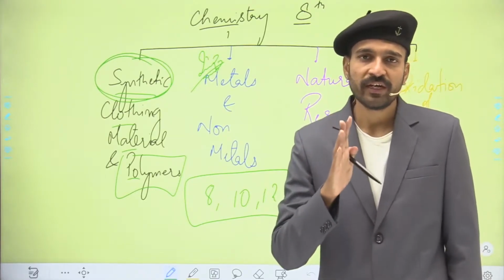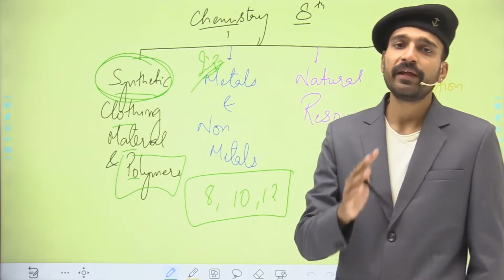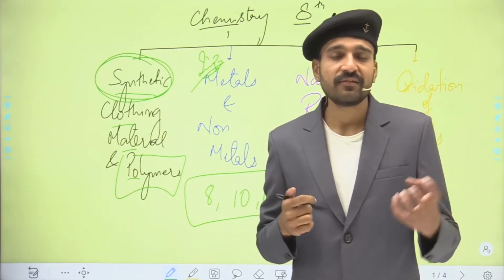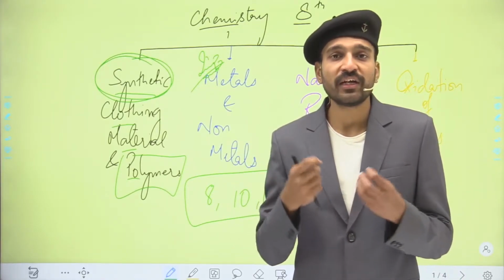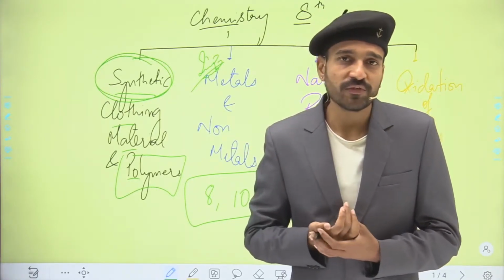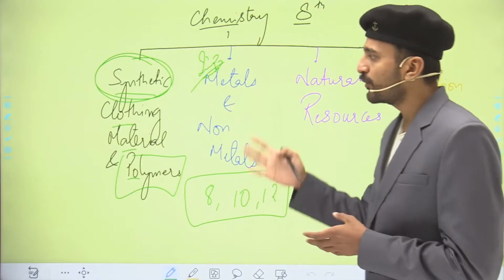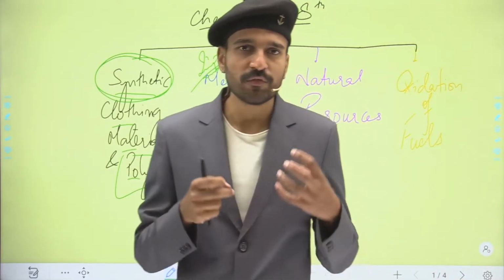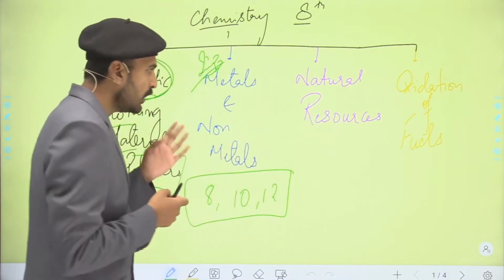We have to understand very clearly the elements that are present in the periodic table, which among them are the metals, which are the non-metals, and how they are differentiated on the basis of their physical properties or on the basis of their chemical properties. So we are going to deal with that in this chapter. Apart from that, we are going to see some of the uses of the metals and the non-metals.